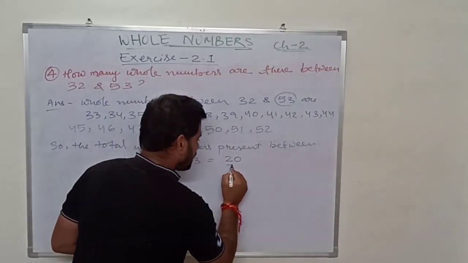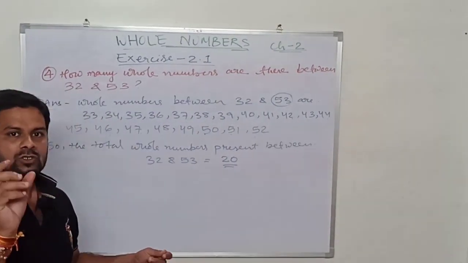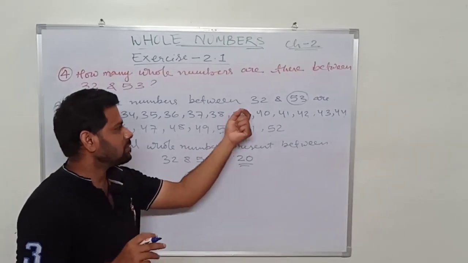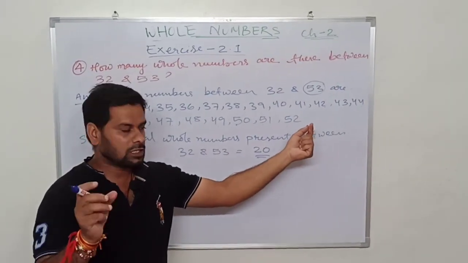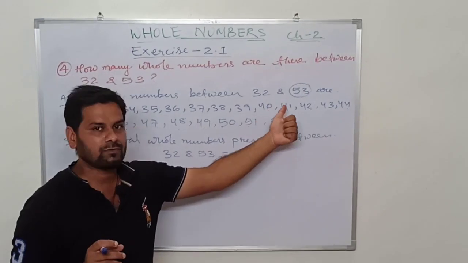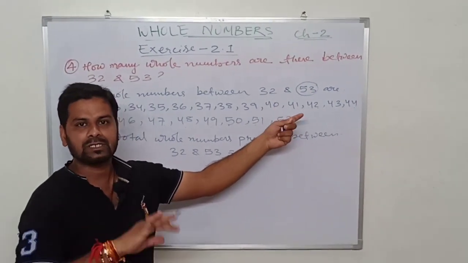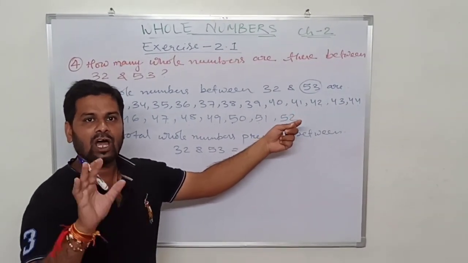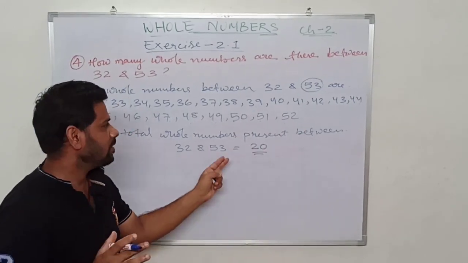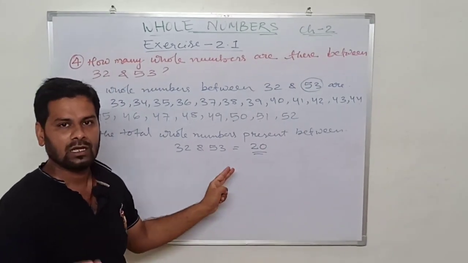So there are 20 whole numbers present between 32 and 53. सिर्फ 20 whole numbers हैं 32 और 53 के बीच में. Okay, except 32 and 53. We have to find out how many whole numbers occur in between 32 and 53. Okay, next question.